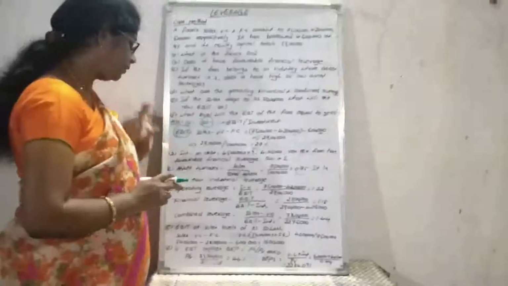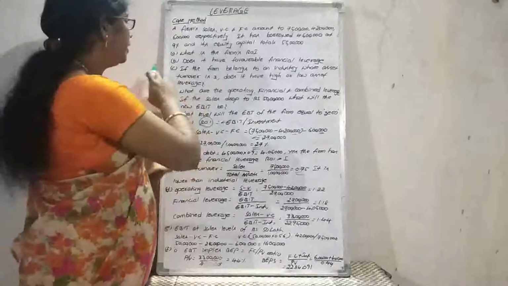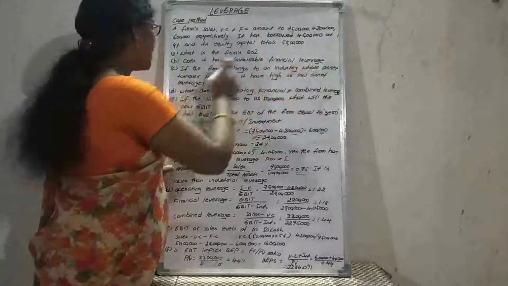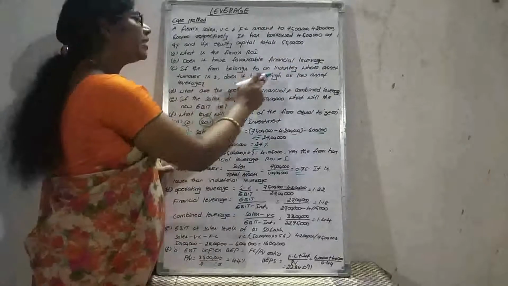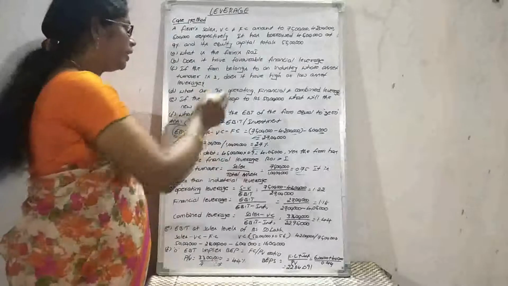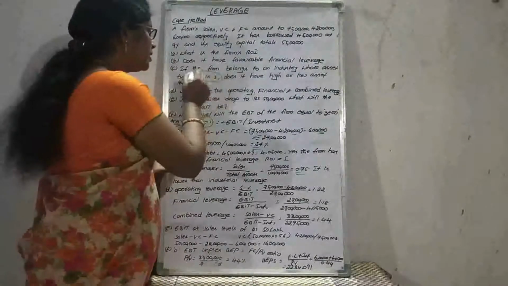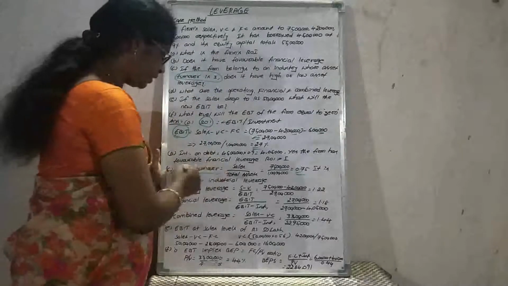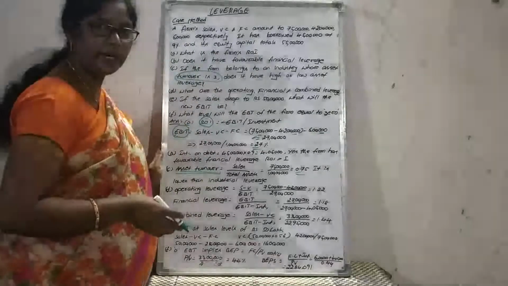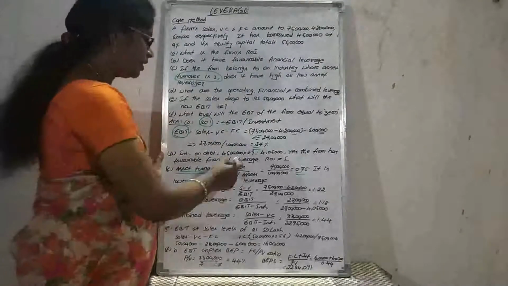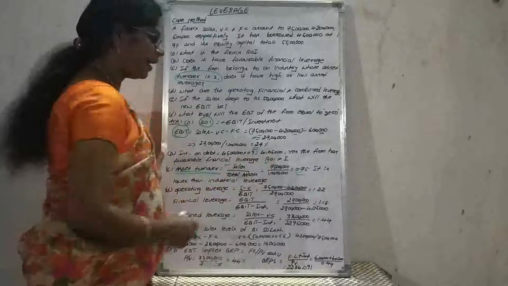Coming to the third one, asset turnover. If the firm belongs to an industry whose asset turnover is 3, does it have high or low asset leverage? Here they have given asset turnover as 3. So let's determine the asset turnover ratio. What is the formula for asset turnover ratio? Sales divided by total assets. What is the sales value here? 75 lakhs.